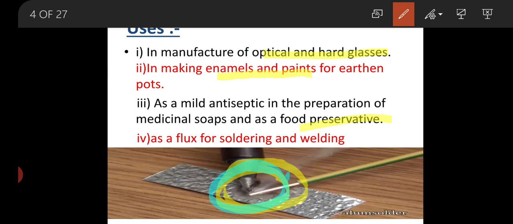The flux which is used is borax, for soldering and welding purposes. And then, it is used in the preparation of medical soap, as well as for food preservation. Such different uses of borax are explained here.